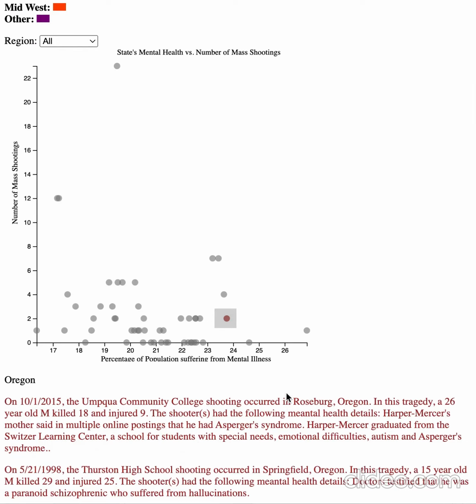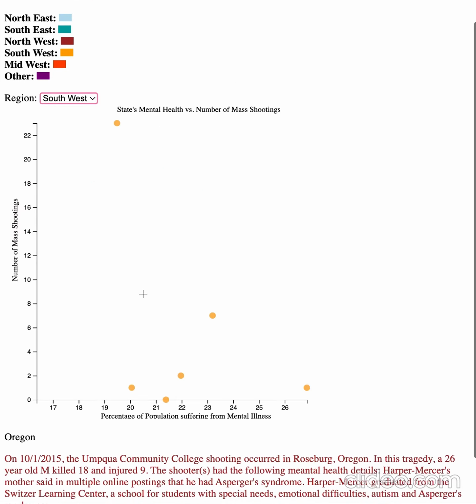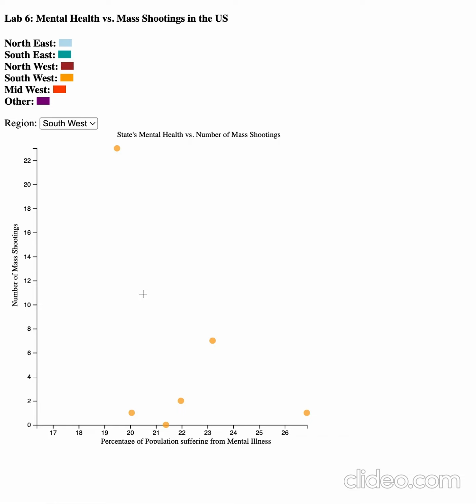He then wants to know if any larger trends exist when the states are grouped by geographical area, so he selects a region to filter by. The system filters out all data points that are not contained within that region. The system still responds to the user's brush.